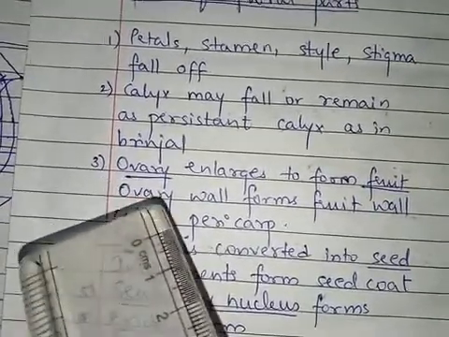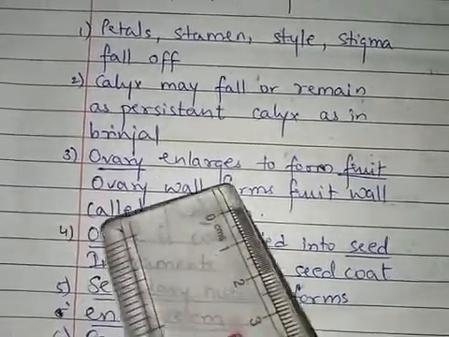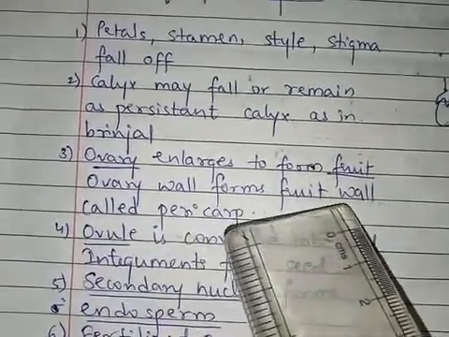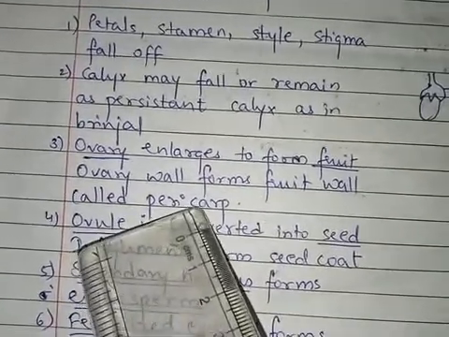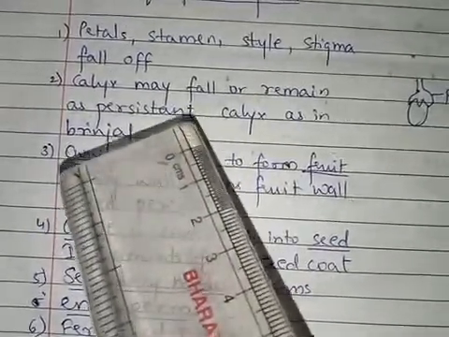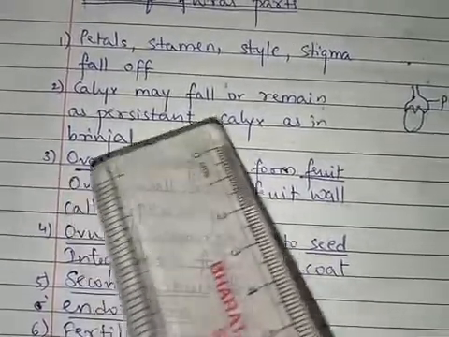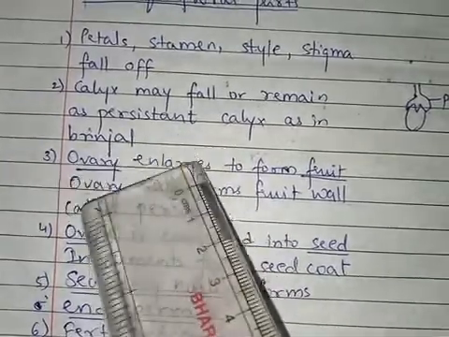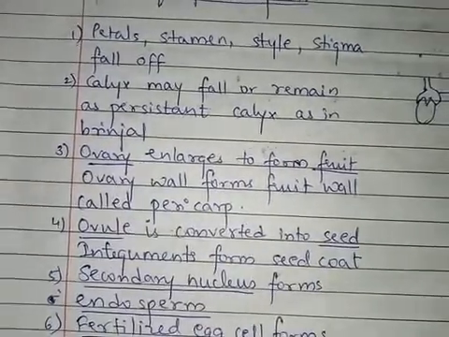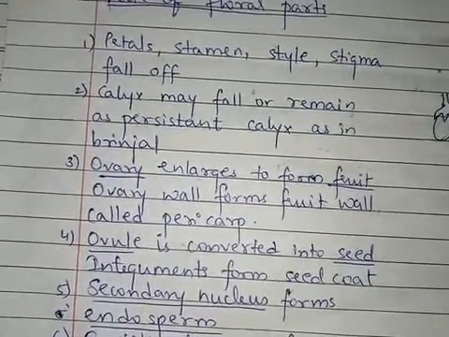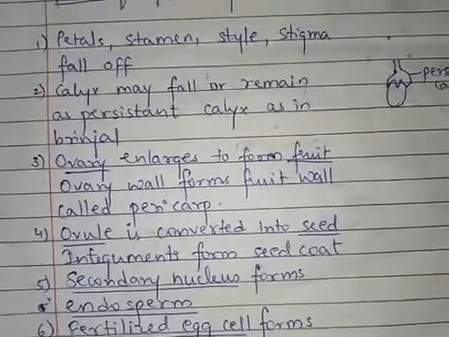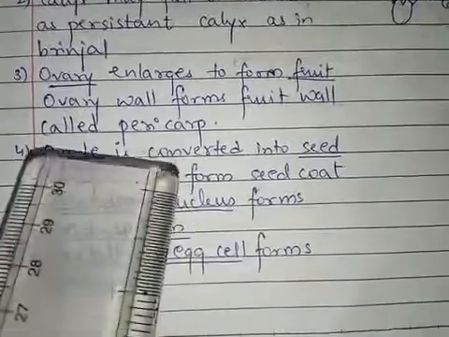Next is the ovary. The ovary will be enlarging and forming the fruit. The ovary wall will be forming the fruit wall. Fruit wall is called pericarp. Understood? So the ovary becomes large and forms the fruit, and the ovary wall will be converted into the fruit wall called the pericarp. The fruit wall may be fleshy or it may be hard, depending from one fruit to the other fruit, right?